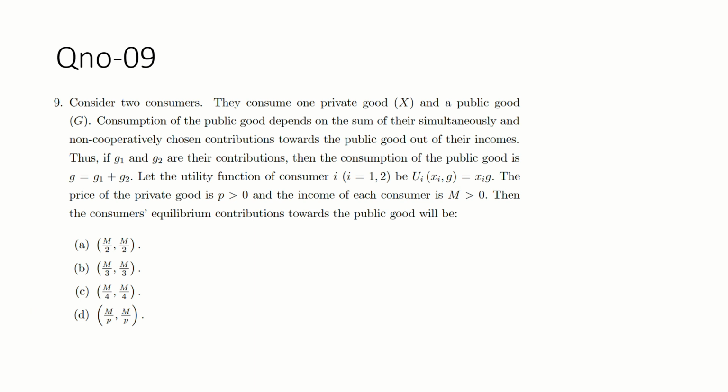Question number 9. Consider two consumers.